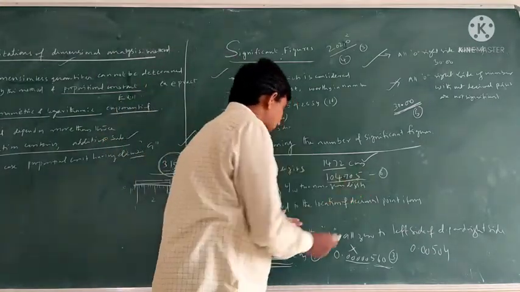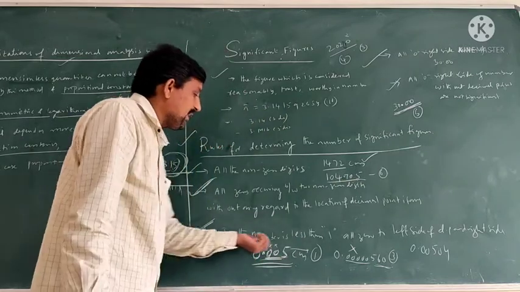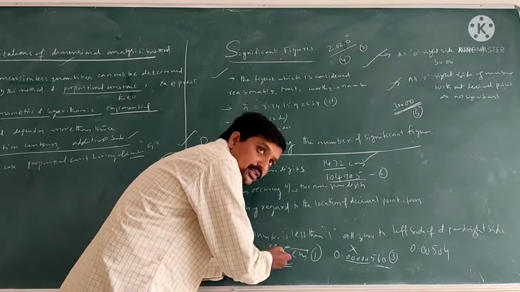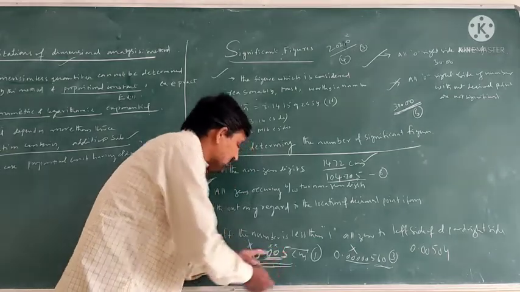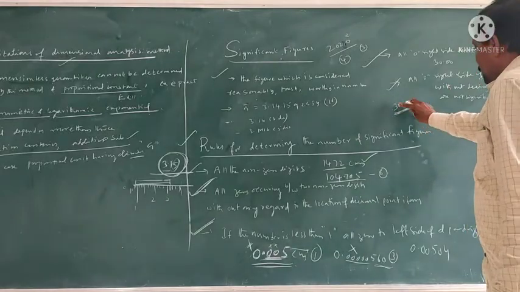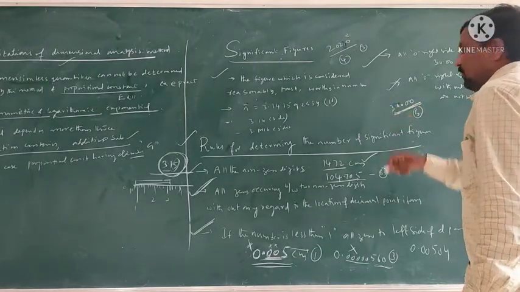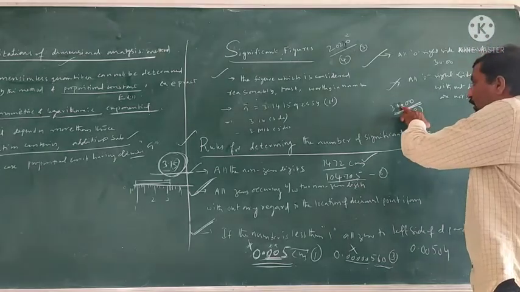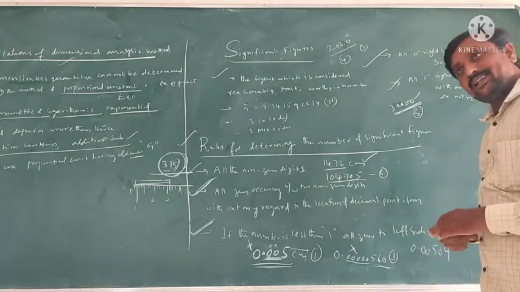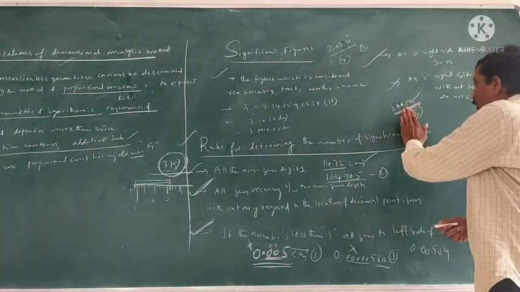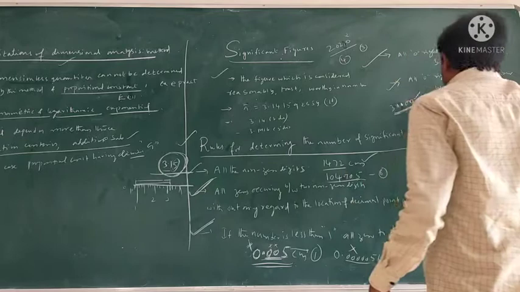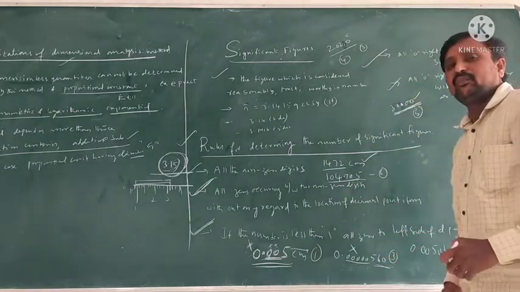Next, if the number is less than 1, the zeros on the right side of the decimal point before the number and on the left side of the decimal point are not considered significant. If the value starts with a number, the zeros on the right side of the decimal point are considered significant digits. Then without a decimal point, the last zeros are not considered significant digits.